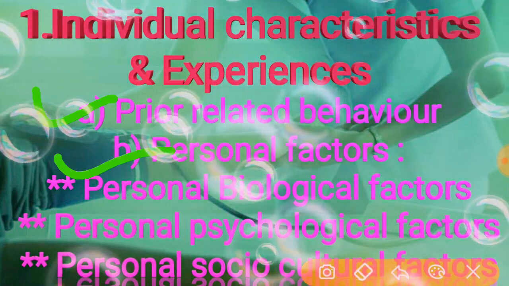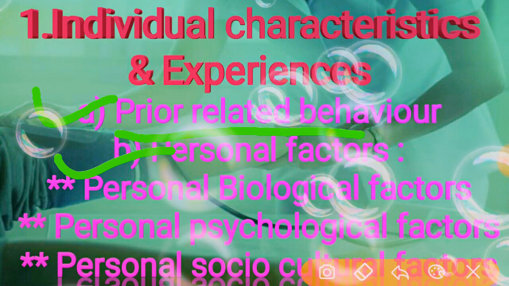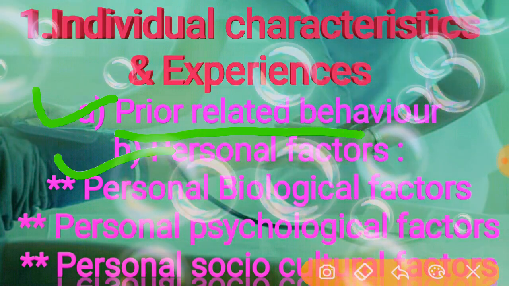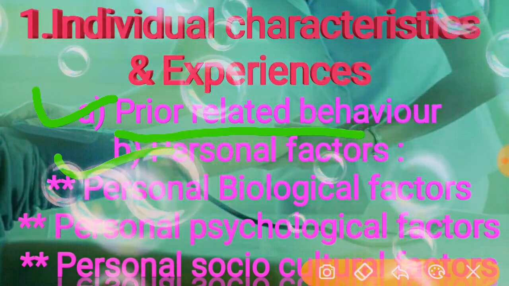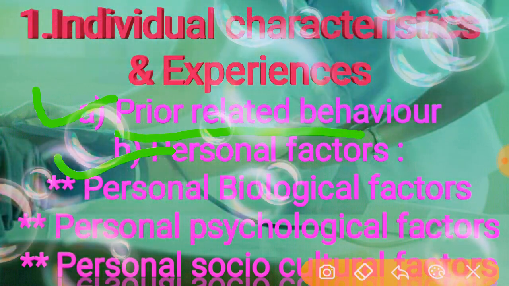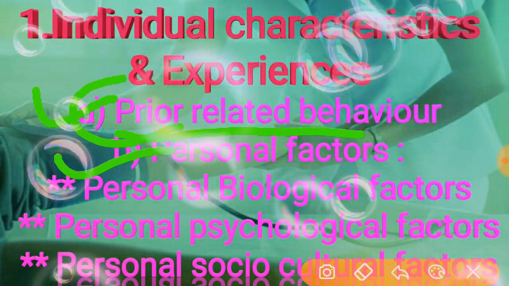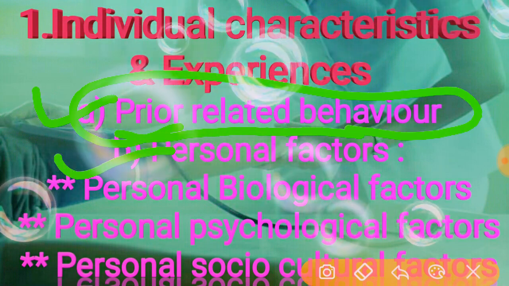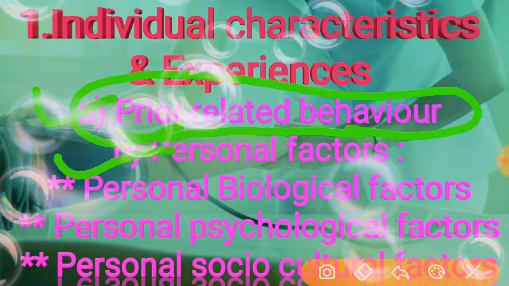Prior related behavior includes previous experiences, knowledge and skills related to health promoting actions.